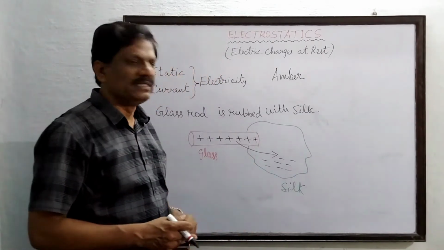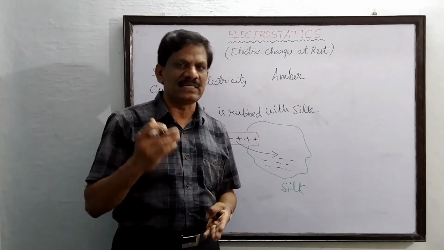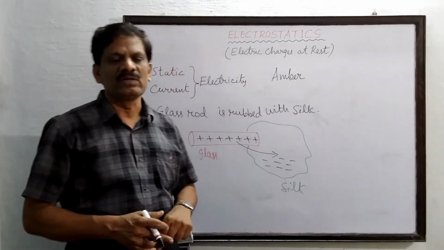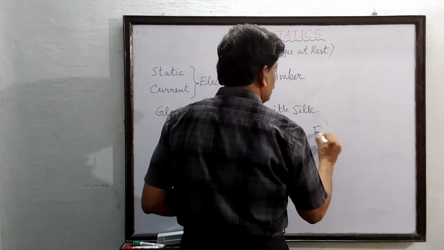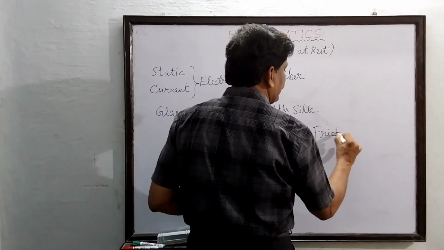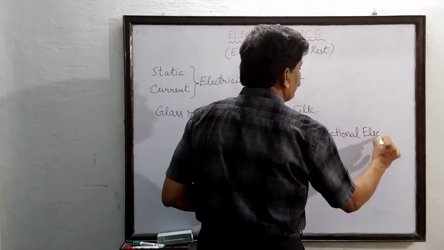So this method of charging a body by rubbing against another body is also called frictional electricity. So this is also called static electricity or frictional electricity.